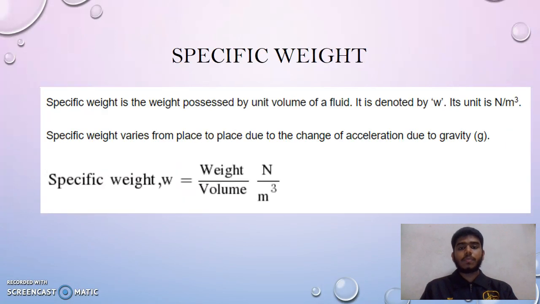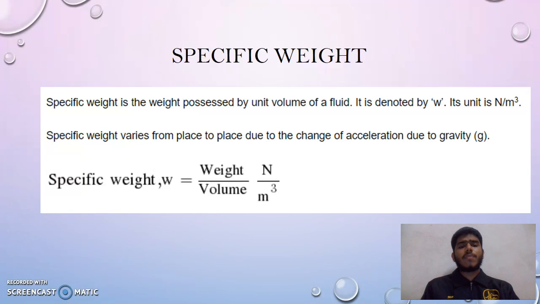Specific weight is similar to specific volume, but this is about the weight. Specific weight is the weight possessed by a unit volume of fluid. It is denoted by w. Its unit is Newton per meter cubed.